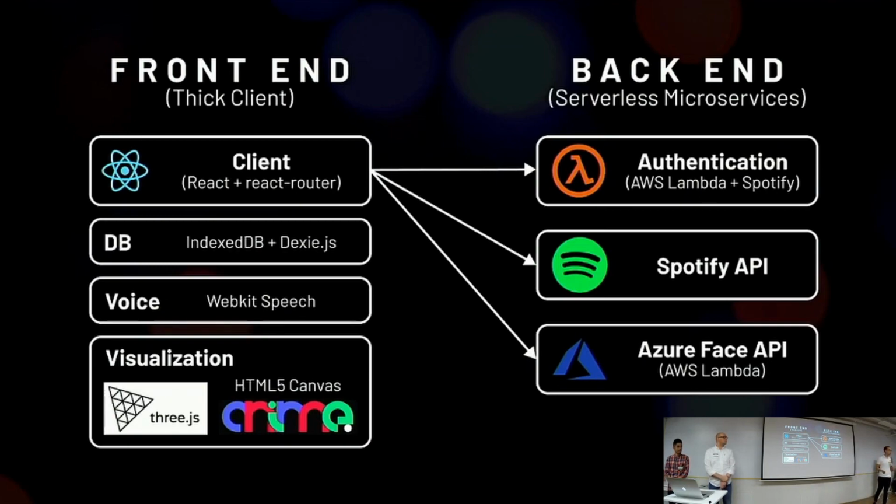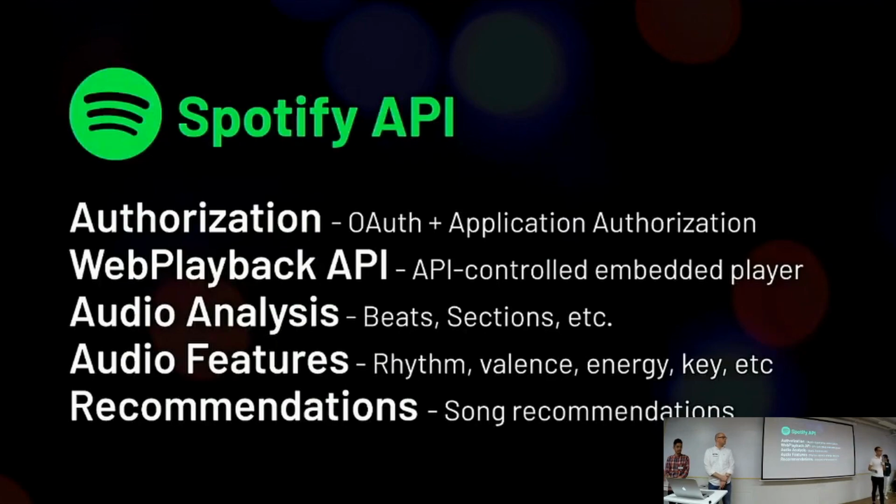And so one of the really important parts of this app is, of course, the Spotify API, and that was one of the cornerstones of kind of what we worked with. And there's a lot of amazing things with the Spotify API. So for example, we were able to do authentication and authorization through the Spotify API using their kind of OAuth interface. And so that not only allowed us to kind of recognize who this person was, but also allowed us to play the music associated with their account. The web playback API was also very unique.